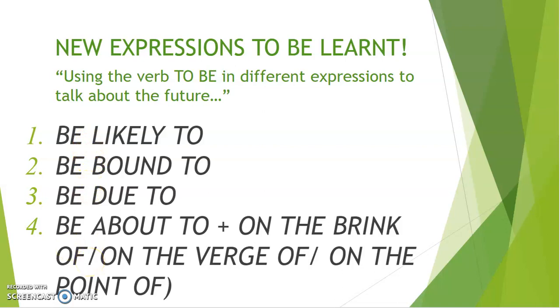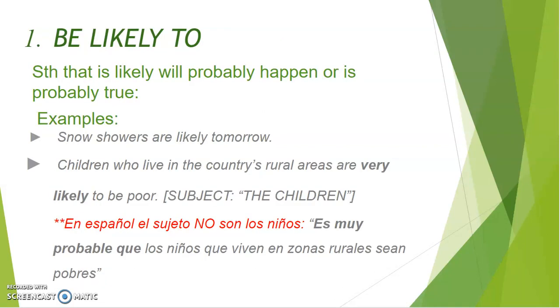So we're going to start with the first one. The first one is be likely to. Now, something is likely when it will probably happen or is probably true. In Spanish, we would say something like es probable que, right? So that would be more or less the equivalent in our own language. So have a look at the examples and see how this expression is used, right, in real life.